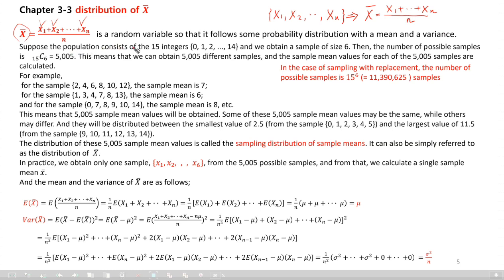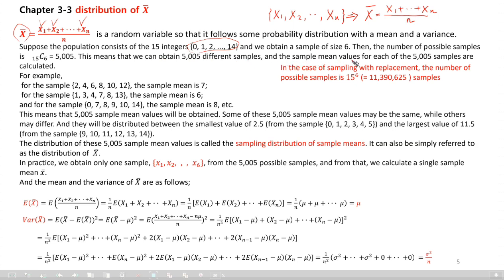Suppose the population consists of, for example, 15 integers: 0, 1, 2 up to 14. This is a population of 15. And we obtain a sample of size 6 out of 15. Then the number of possible samples is 15 combination 6. I believe you know what combination is: the number of ways of choosing 6 out of 15. That is 5,005. This means we can obtain 5,005 different samples, right?